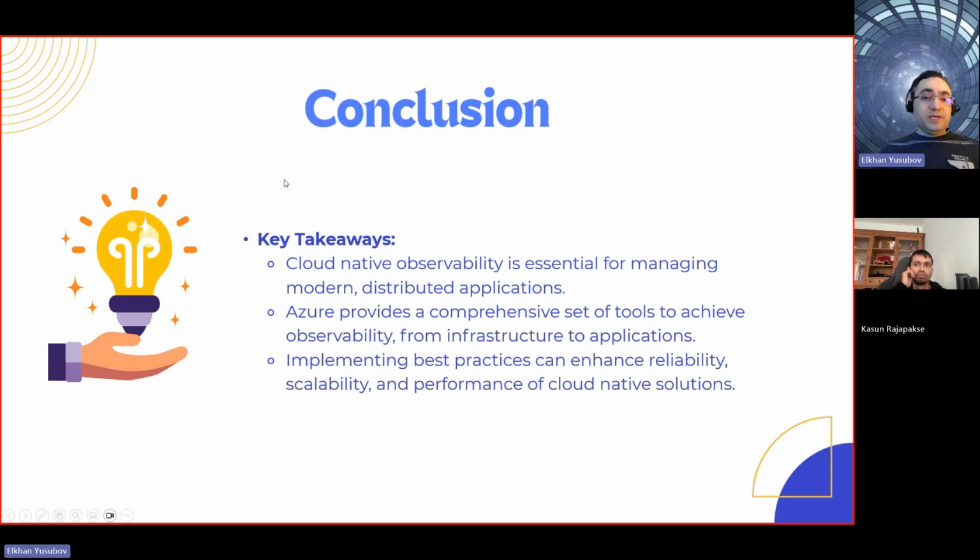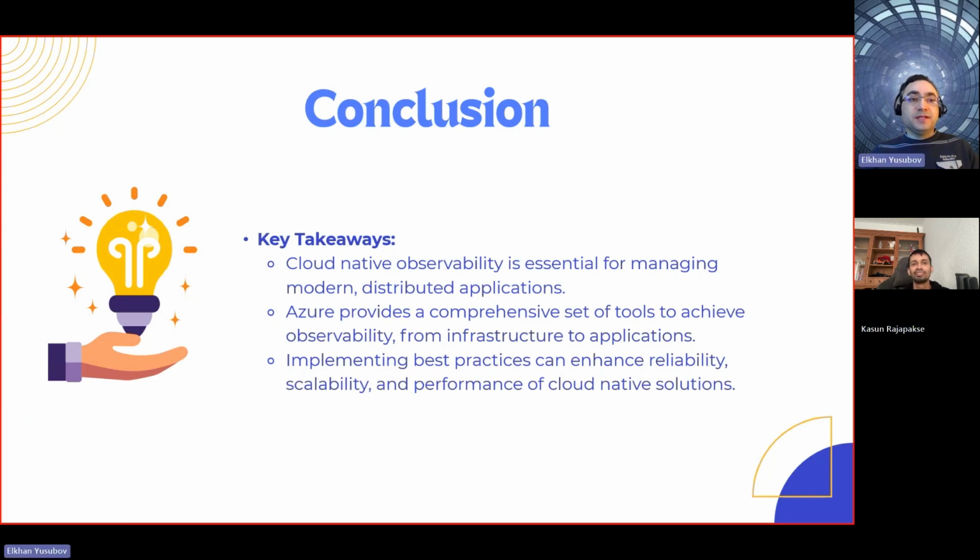Any other takeaways you want to add, Kasun, before we go to the resources and some learning points from our presentation today? Well, I think you need to plan really well if you want to create good observability. At the first attempt, you will not get all the details, but it is a continuous optimization, a continuous process you need to do to improve your observability. So it will take time sometimes.